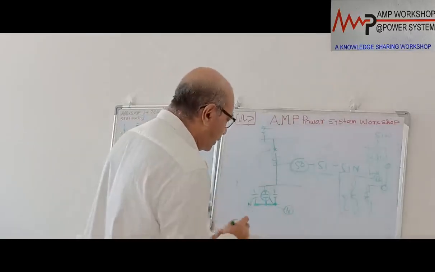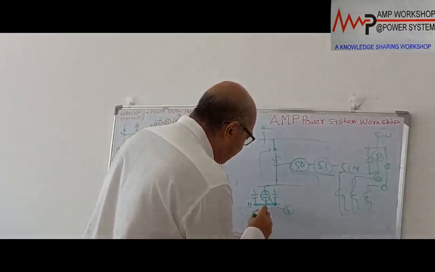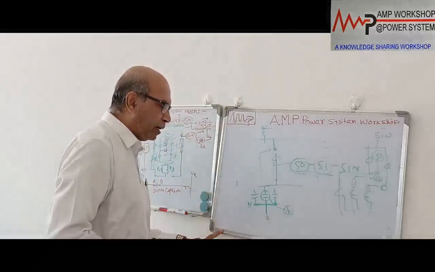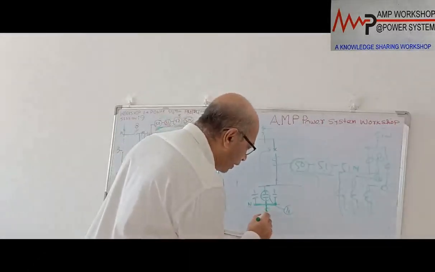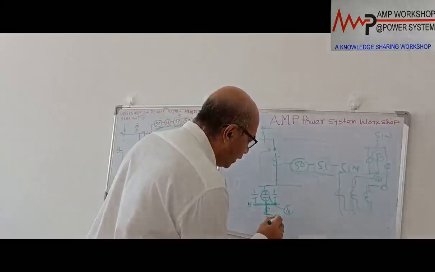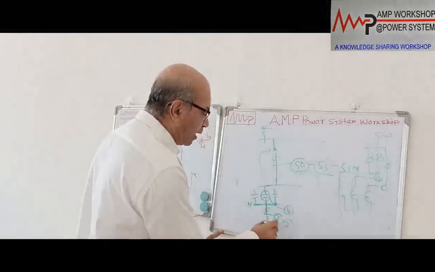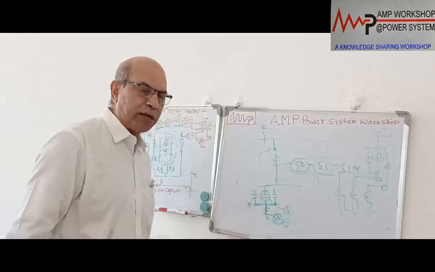If there is a current, then what can we do? If this neutral point is grounded, then we can put a CT over here, and then we provide a 50 relay over here, because when this unbalanced current flows, with a timer, it will trip the breaker. That is one way we can do.